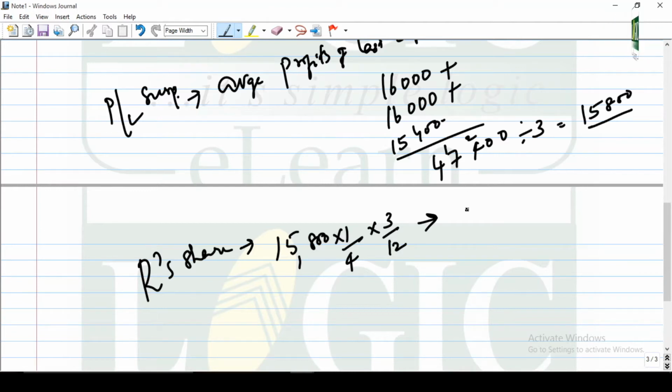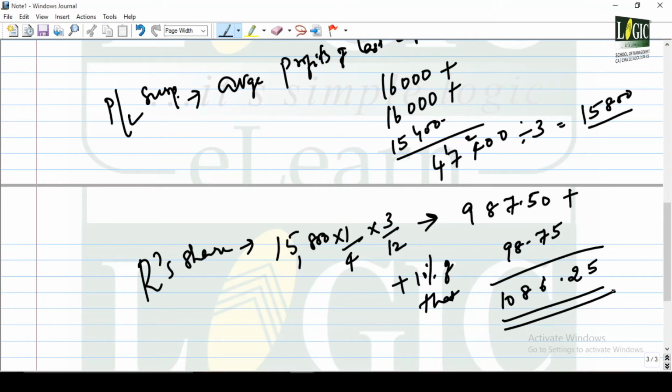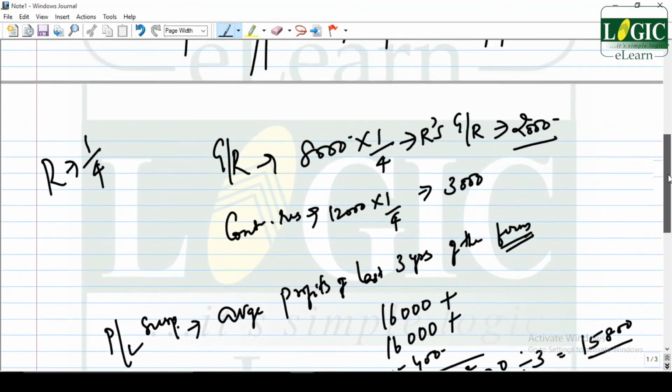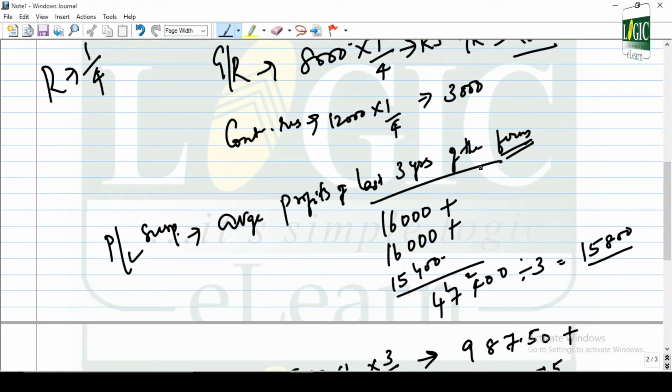So his share turns out to be 987 rupees 50 paise. Now, plus 10% of that, 98.75, add 98.75. So how much is it? 1,086.25.